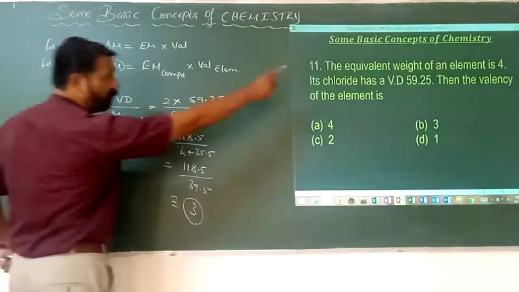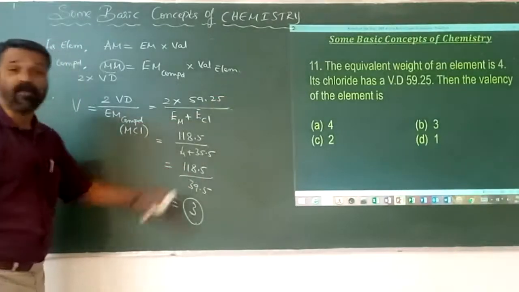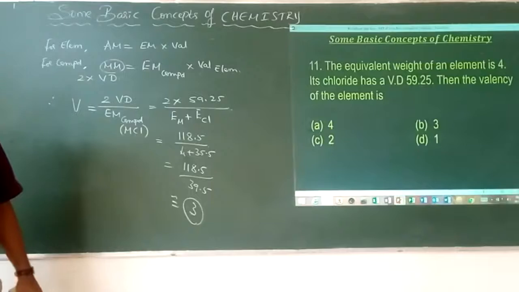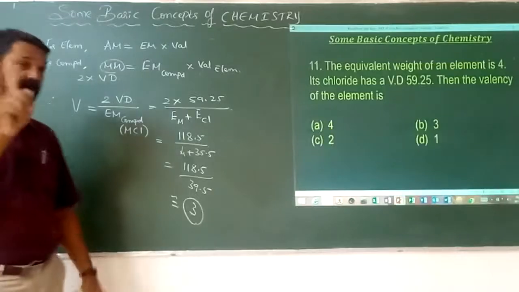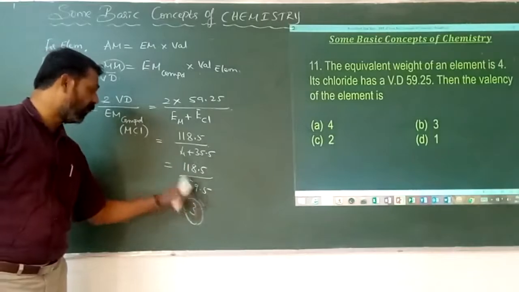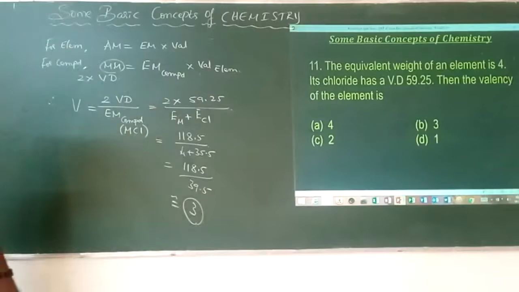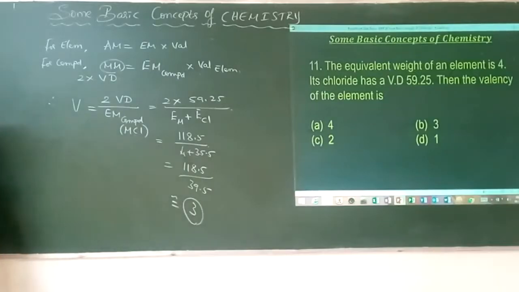Here, the equivalent mass of the element is 4, and the equivalent mass of chlorine is a standard value, 35.5. If it is oxygen, 8; if it is hydrogen, 1. If I simplify that, it becomes 39.5. 118.5 divided by 39.5 gives 3. What is that 3? It is the valency of the element in the respective chloride of that element. Okay? Next.